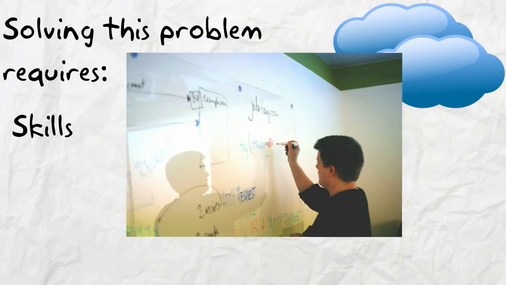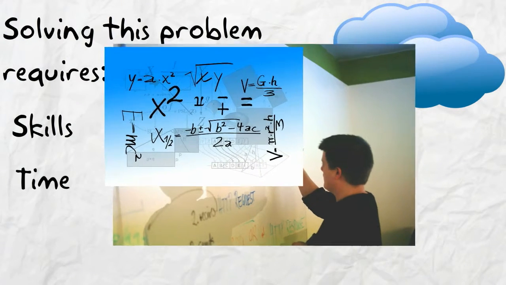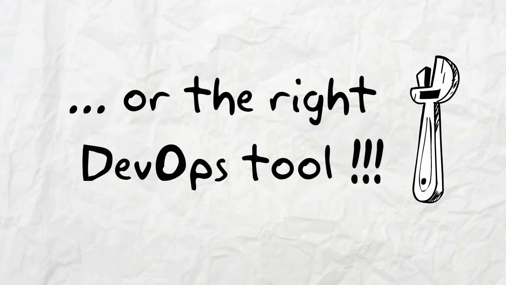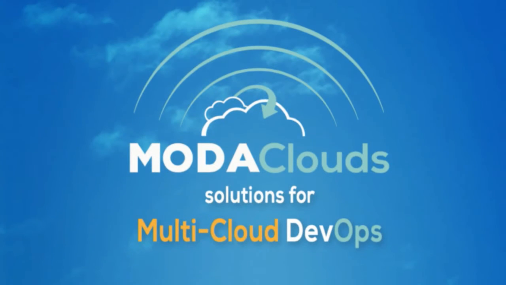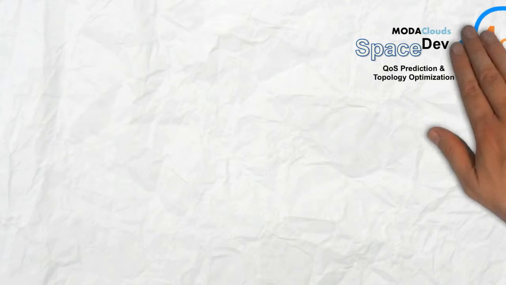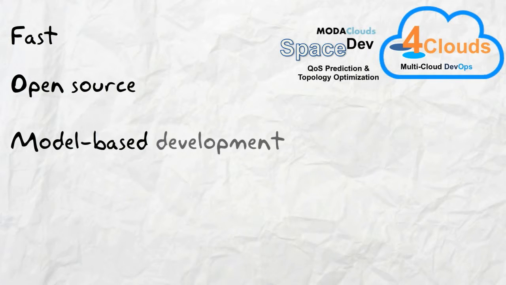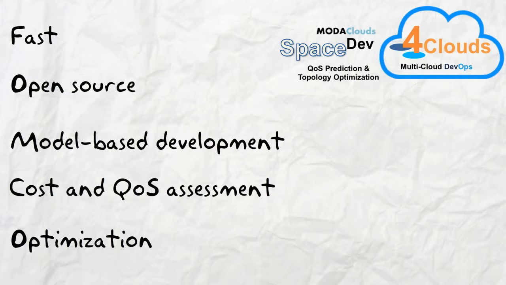Solving this cost-performance problem requires strong mathematical and modeling skills, as well as time to evaluate different cloud configurations or the right DevOps tool. The MODAClouds Consortium presents SPACE 4Clouds Dev, a fast open source tool. It is a tool for model-driven development, quality and cost assessment, as well as optimization.